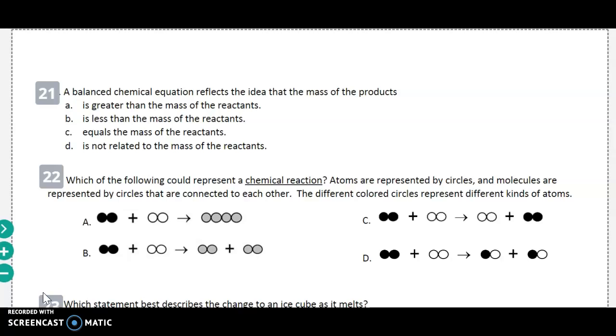22. Which of the following could represent a chemical reaction? Atoms are represented by circles, and molecules are represented by circles that are connected to each other. The different colored circles represent different kinds of atoms. A, B, C, or D.